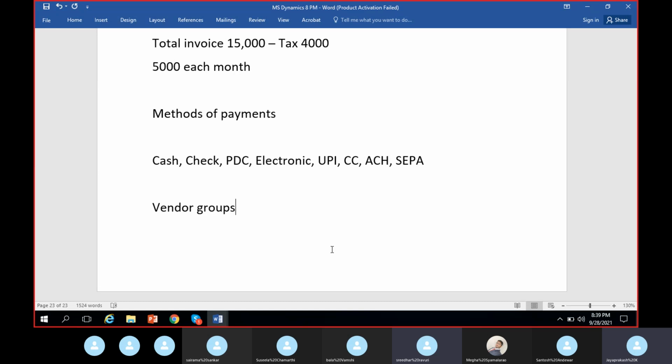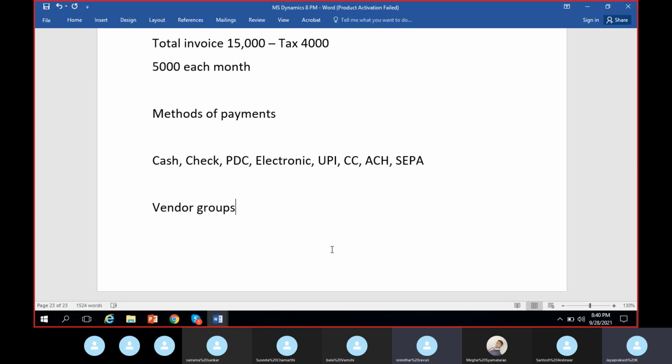So we can differentiate our vendors according to the nature of the goods that they supply. Or else we can group the vendors according to the method of payment, check payment vendors or electronic payment vendors. Mostly they won't group by payment method, but there is a chance.